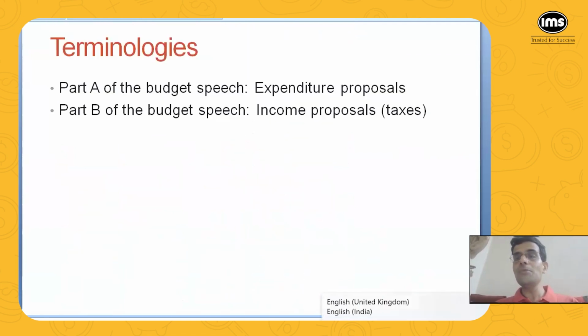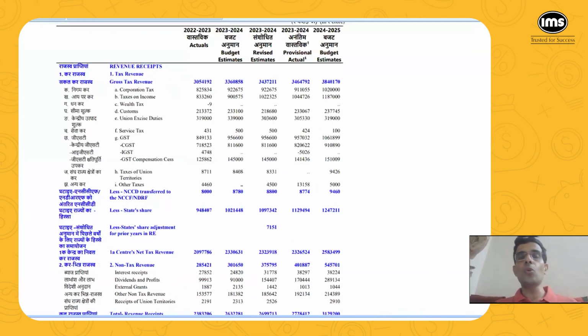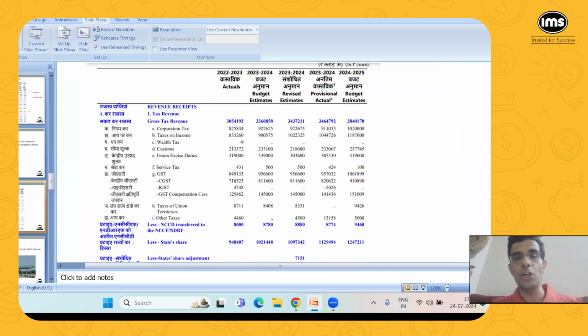Then when it comes to the budget speech, there are two parts. Part A is the expenditure proposal and part B is the income proposal. Before we get to the individual proposals for different sectors, this is another part, that is part B, the total revenue of the government. So this is the income side of the numbers that I wanted to show. Okay, so I'll just zoom this a bit.